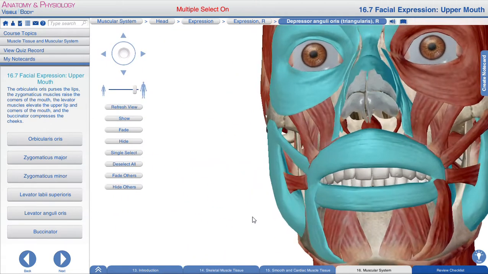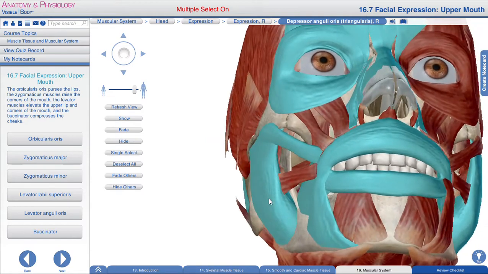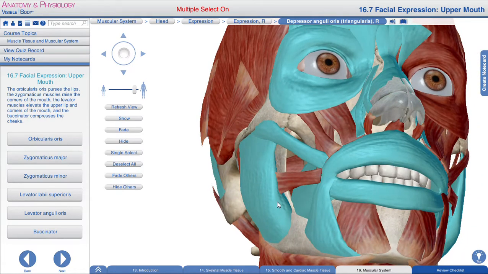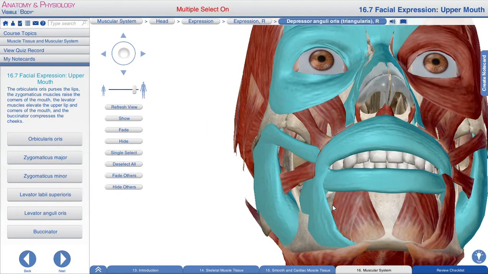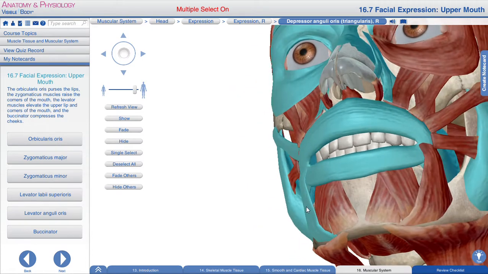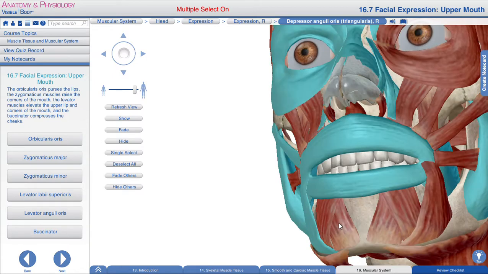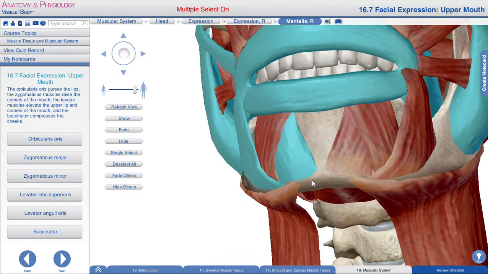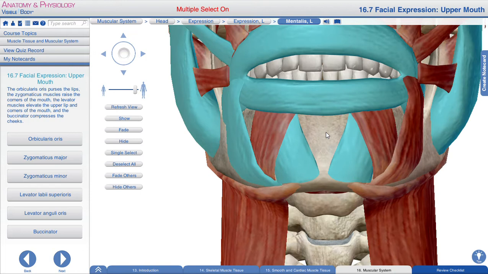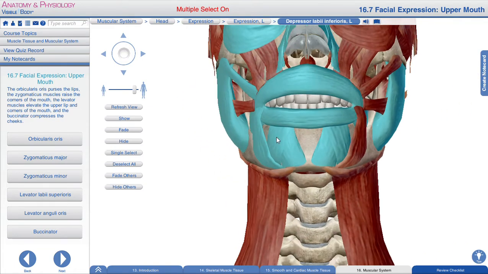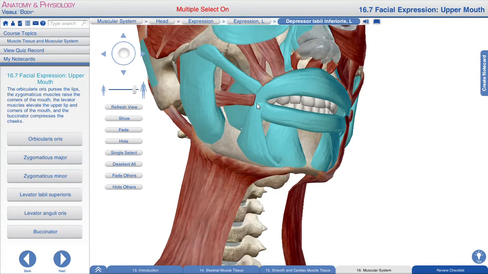is responsible for grief. When we have a grief or sad movement, that mostly happens in Avicenna Medical and Dental College, so our depressor anguli oris usually works alone, I should say. So these are the main muscles of facial expression. This is the mentalis muscle that is attached to the mental foramen. It does not have that kind of purpose, and this is depressor labii inferioris. It works with depressor anguli oris to cause grief, and here we come to